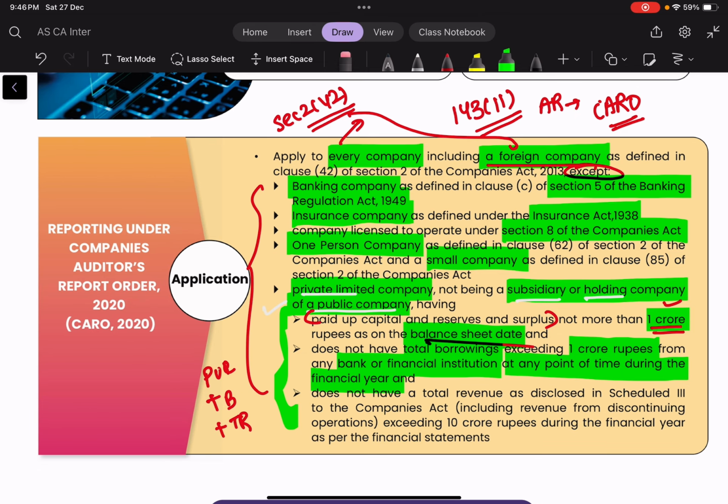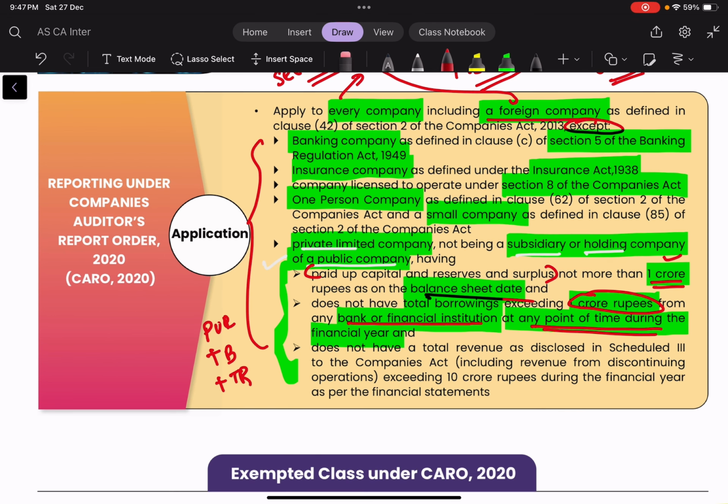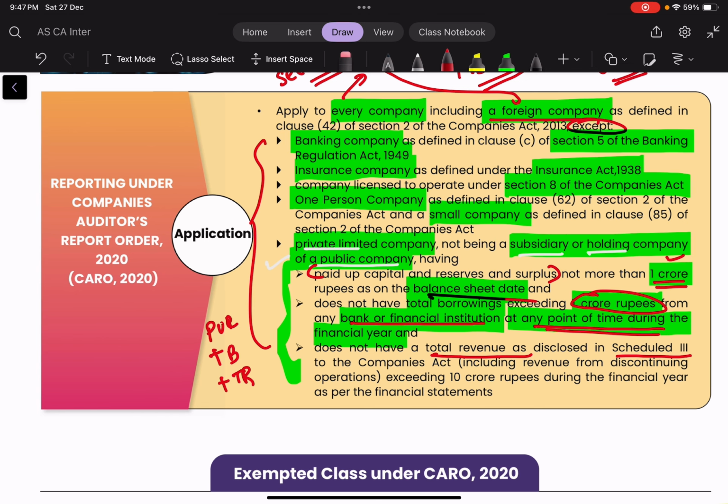So this is not about the balance sheet date. If it is more than 1 crore at any time of the financial year from a bank or financial institution, then also the exception will not be there. Then we have total revenue, which is disclosed as per Schedule 3 of the Companies Act, exceeding 10 crore.